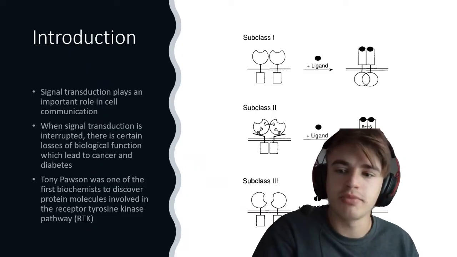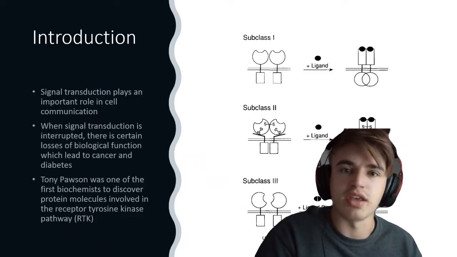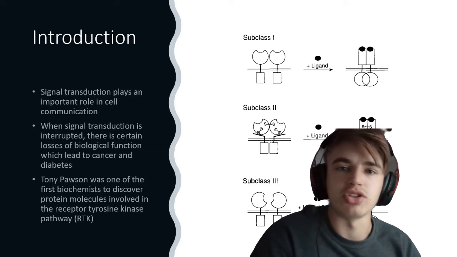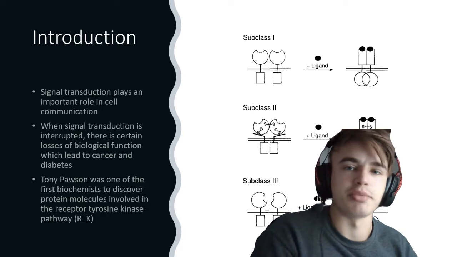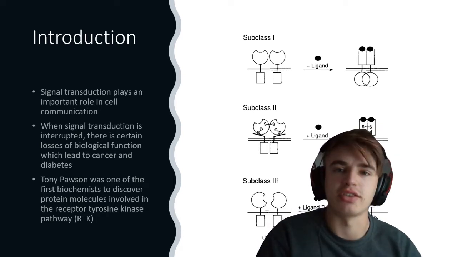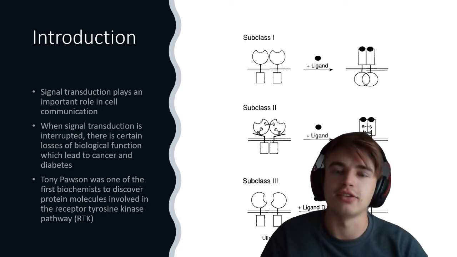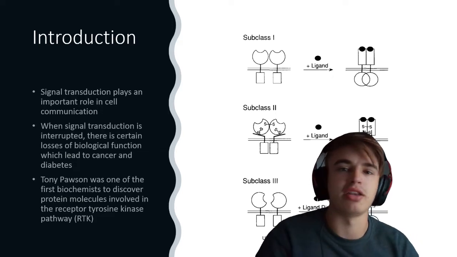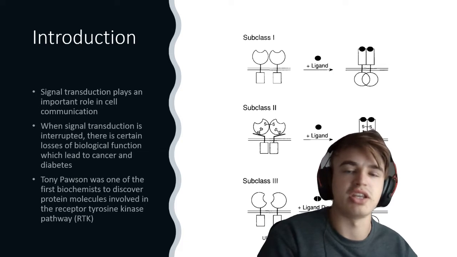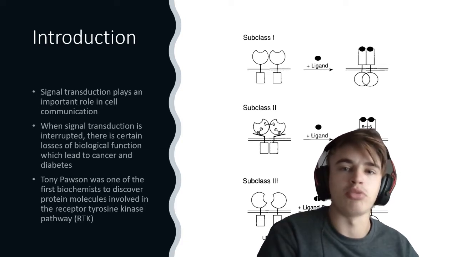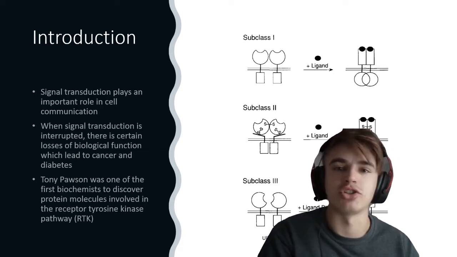So just to introduce him, signal transduction plays an important role in the communication of a cell with another cell. And when signal transduction is interrupted, this leads to diseases such as cancer and diabetes. Tony Pawson was one of the early pioneers in signal transduction, specifically in the receptor tyrosine kinase pathway, and what proteins are involved and how they function.